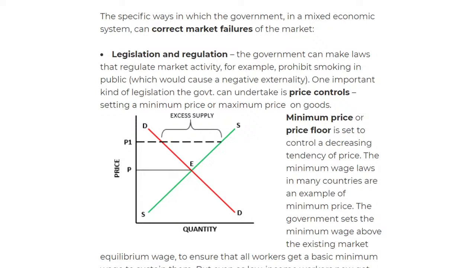So with the minimum price, you want to reduce the price. For education you want to reduce the price, so we use something called the minimum price, which is basically a price floor. And what this basically means is that it's a law. It's the minimum wage law. And what this means is that it's a must to have this much, for example, labor.